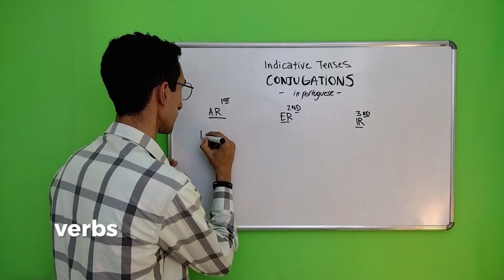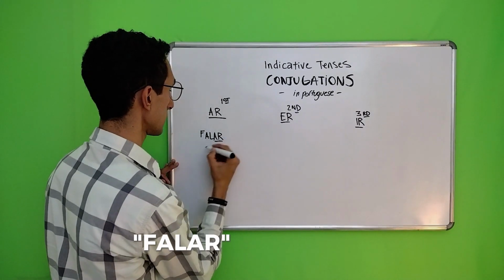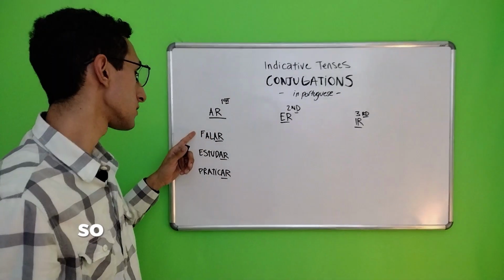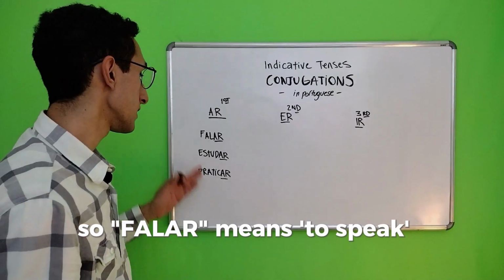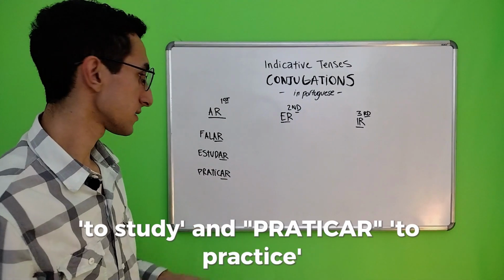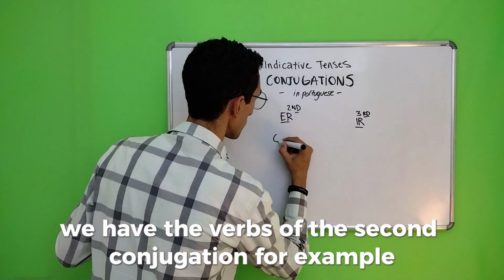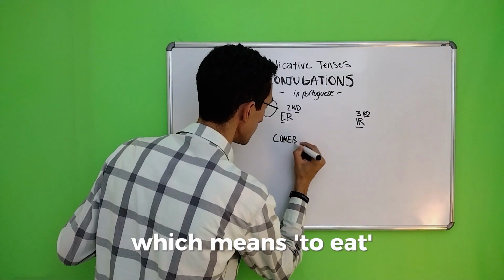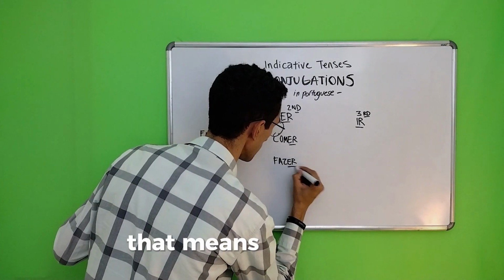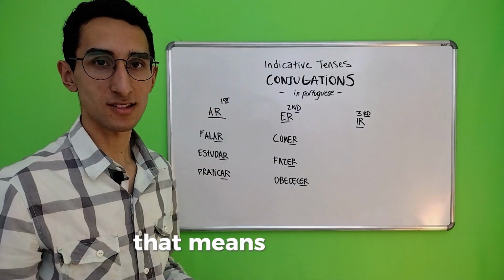So, for example, verbs of the first conjugation that are regular: falar, estudar, praticar. So, falar means to speak, estudar, to study, and praticar, to practice. We have the verbs of the second conjugation, for example, comer, which means to eat. We have also fazer, that means to do, and obedecer, that means to obey.